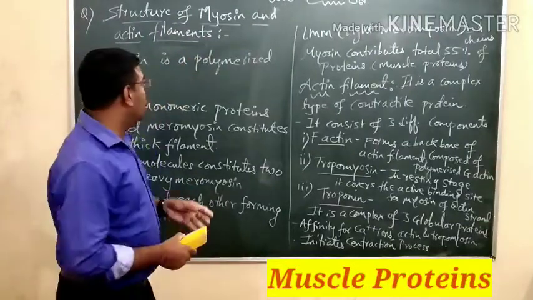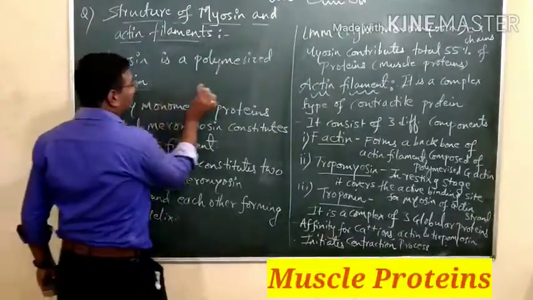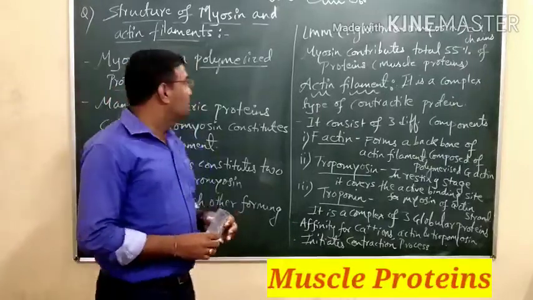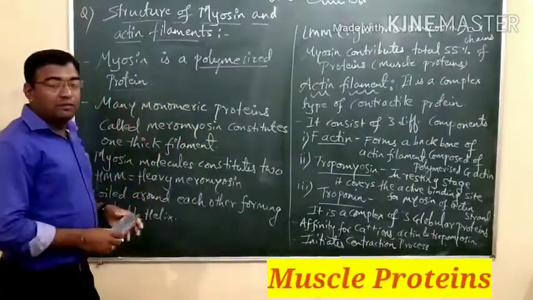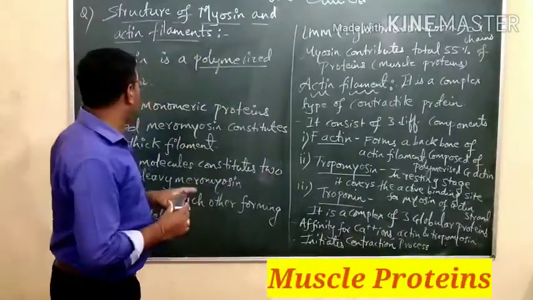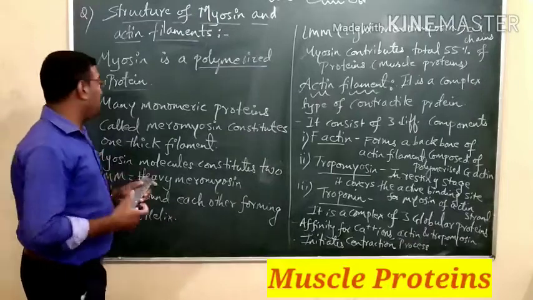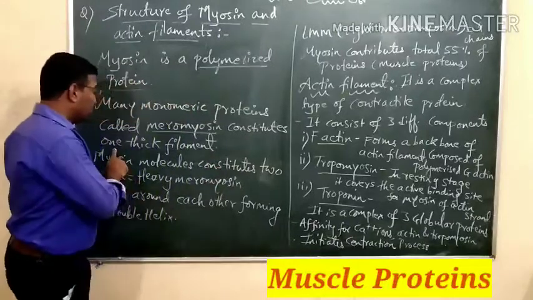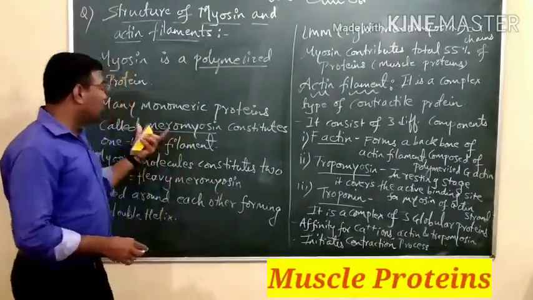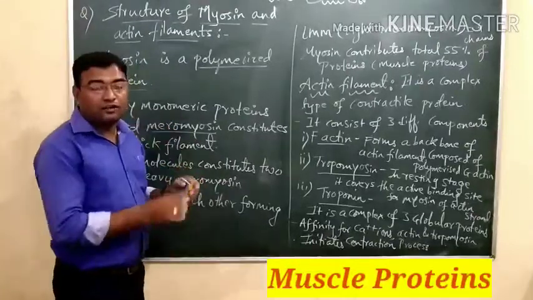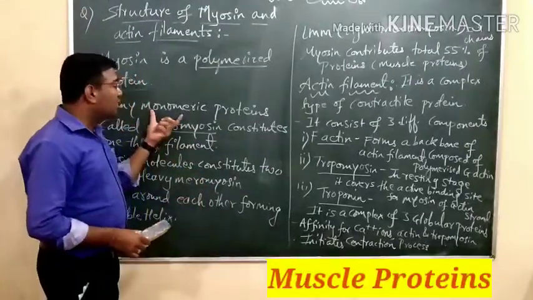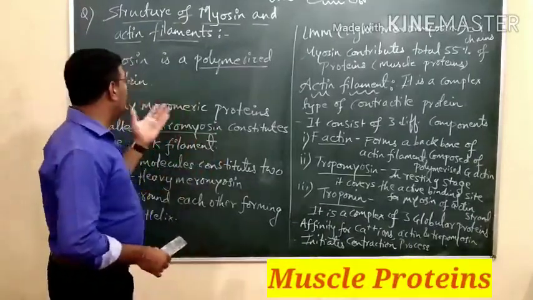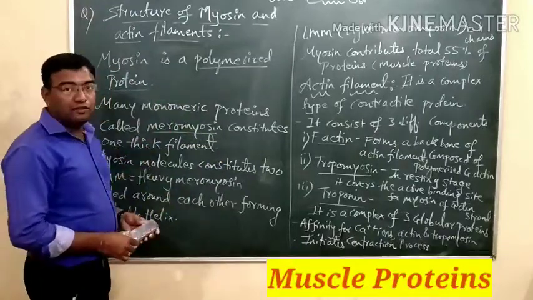What is myosin? We know that myosin is a polymerized protein. This word is very important. Polymerized means it is a polymer chain. They are in a chain structure of proteins. Proteins are long polymerized structures having proteinaceous parts. Many monomeric proteins called meromyosin, a very important word, constitute one of the three filaments. When these monomeric units are attached with one another, they form a polymerized unit. So this monomeric unit is termed meromyosin. Many meromyosins constitute together to form these polymerized proteins. They form a thick kind of filament.